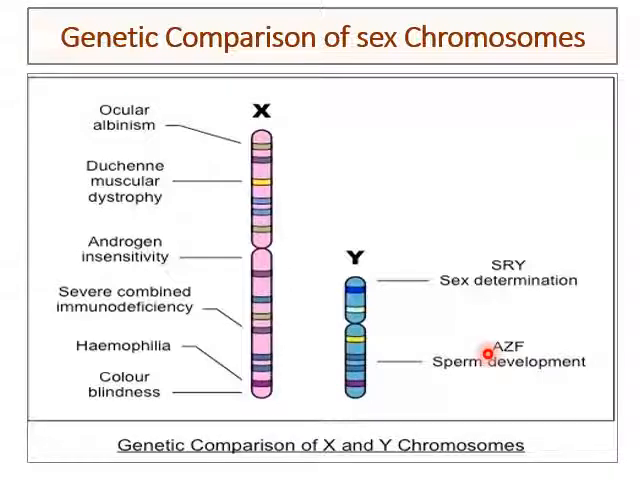So till this moment we studied the chromosomal basis of inheritance, in which we studied the history of chromosomal theory, then the structure of chromosomes and different types of chromosomes. We also observed karyotyping, and we compared the X and Y chromosomes.